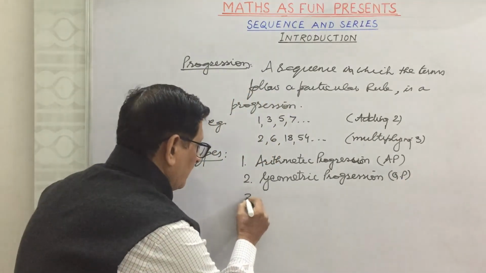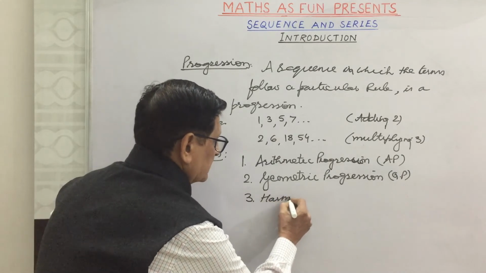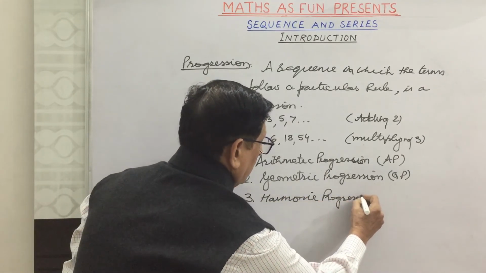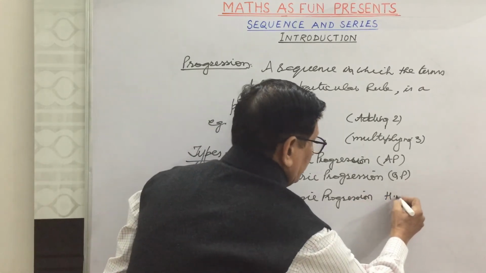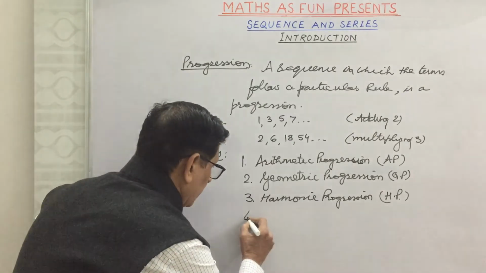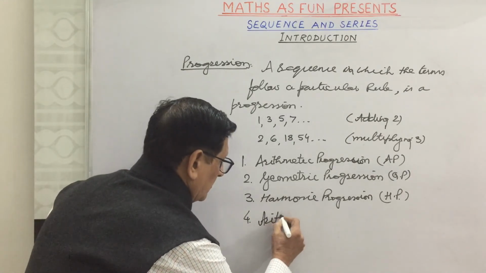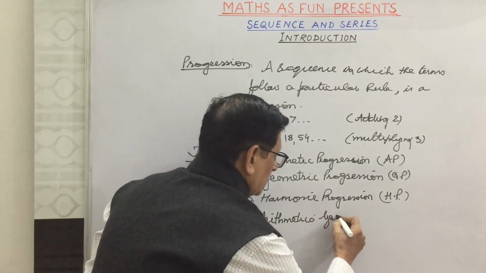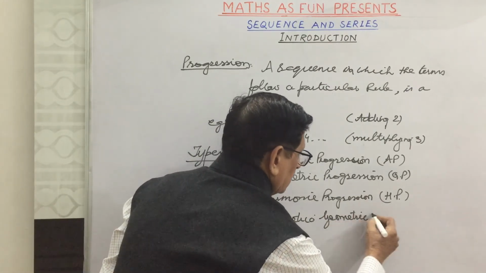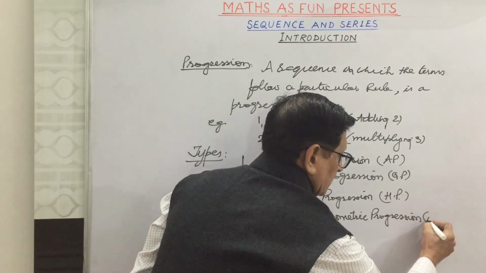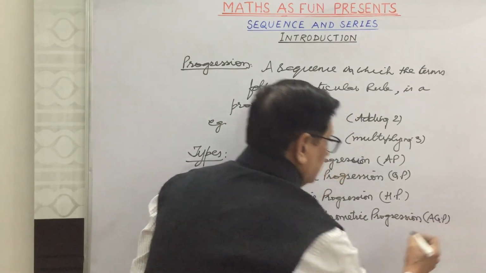Number 3, we have harmonic progression, which in short we write as HP. And number 4 is arithmetico-geometric progression, which in short we write as AGP.